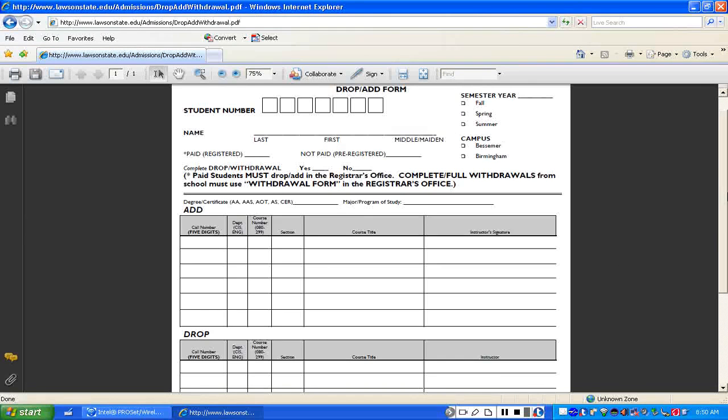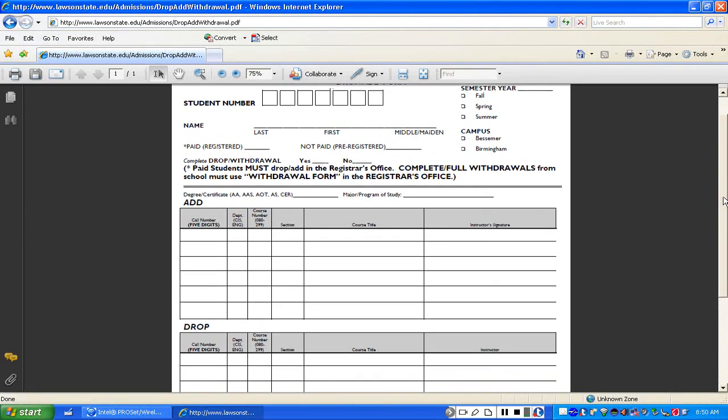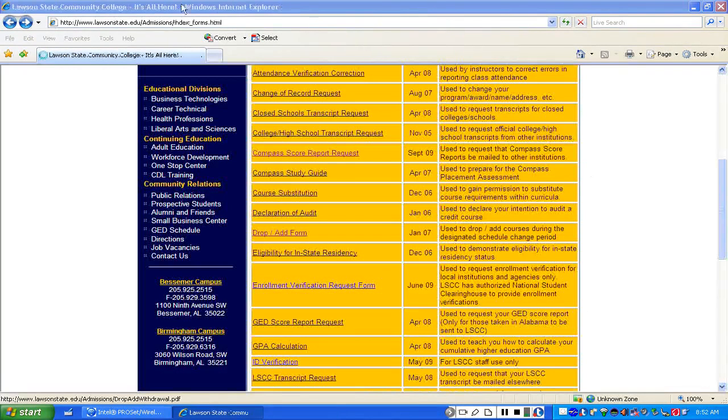All right, so let's just use this and we'll fill it out. I'm going to skip the student number part because you already know how to do that. All right, so let's go in here again. I'm going to pull up, then we're going to hit our back browser. Again, that was the add and drop form.